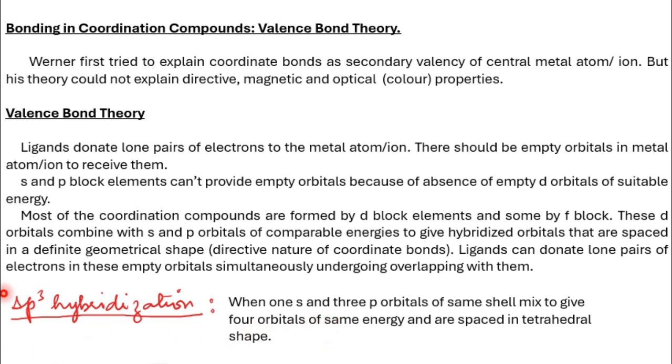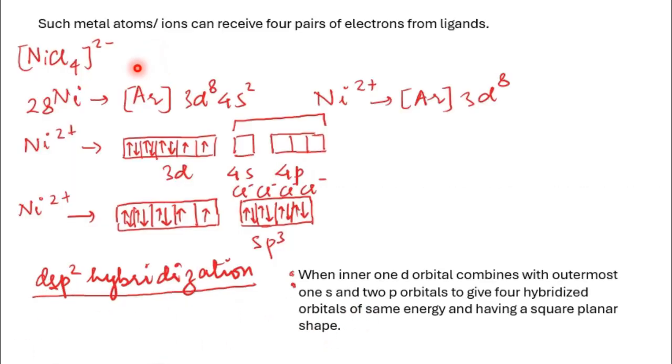One of the examples we can take is the tetrachloridonickelate(II) ion, in which nickel has +2 oxidation state and the atomic number of nickel is 28. So its electronic configuration would be argon 3d8 4s2. When it forms the bivalent ion, the configuration is 3d8.